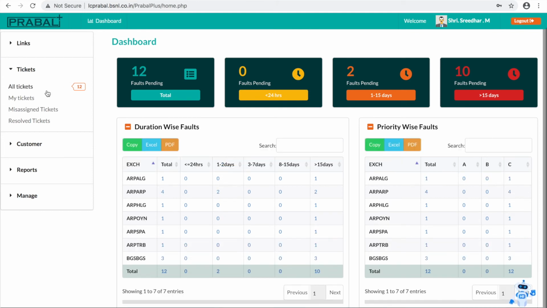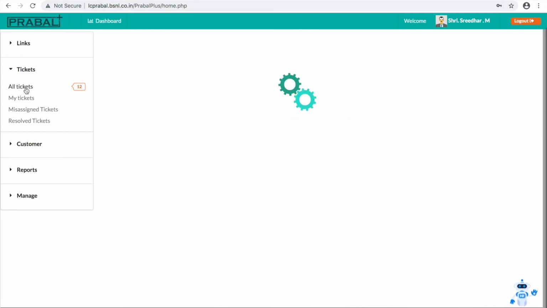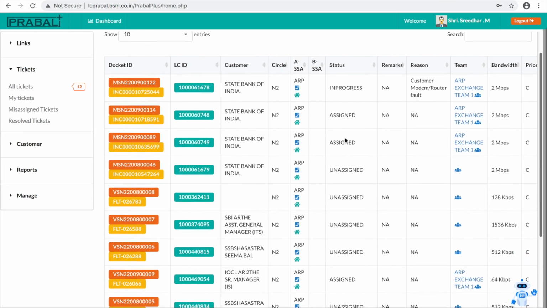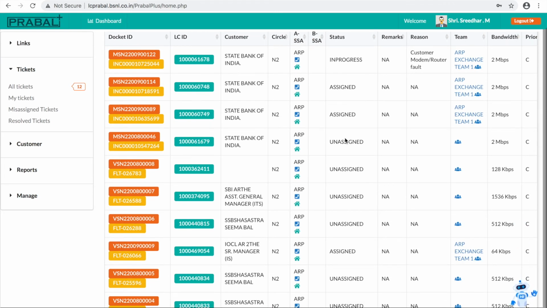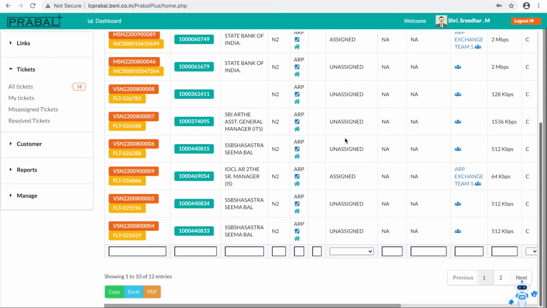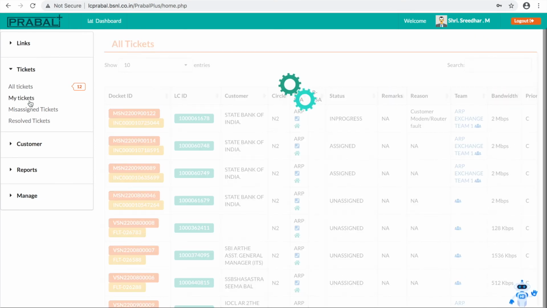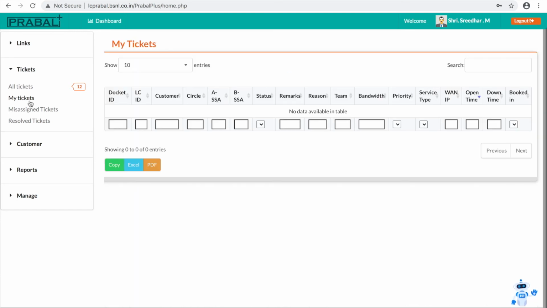So if you look here, all tickets, 12 tickets are assigned to this. 12 tickets are pending with this SSA team. So SSA is having 12 tickets. There is no my tickets. That means no ticket is assigned to this user. There is no action pending for him.